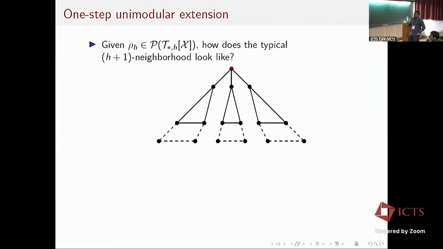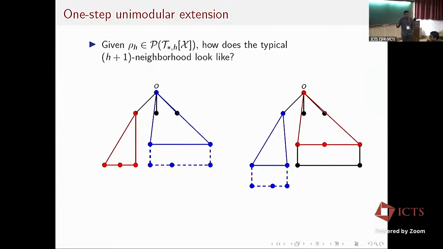Okay, and this conditional law with which we extend this part of the tree is from row H. So this right picture here shows row H. To define my extension, I start from row H, which is this part in the right picture without the blue dash part. So this is my row H, and what I do is I go to the first vertex of the root, the first neighbor of the root.